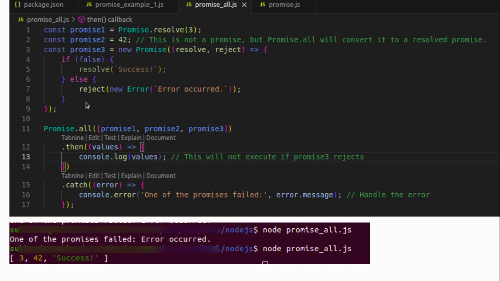So if we run this code and apply Promise.all for promise 1, promise 2, promise 3, it will go to the catch block, because promise 3 rejects, and it will give the output "one of the promises failed". After that error occurred. But if we change false to true on line number 4, then the result will be returned. In that case your output will be 3, 4, 2 success in this array.